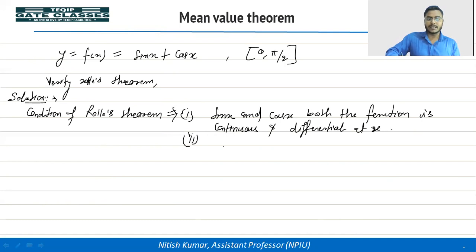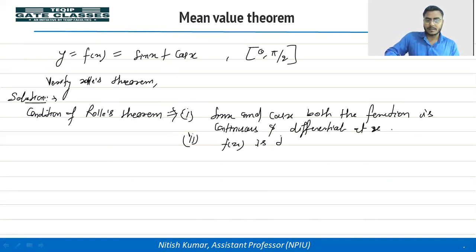So from here we can say that if it is continuous and differentiable at all x, then in 0 to pi by 2 also it will be continuous and differentiable. So this given function f(x) satisfies the first and second condition.